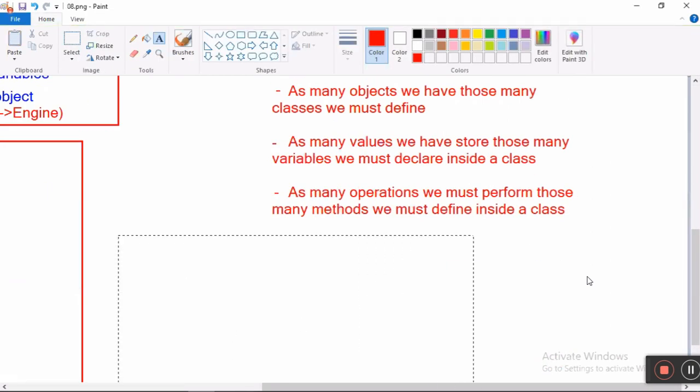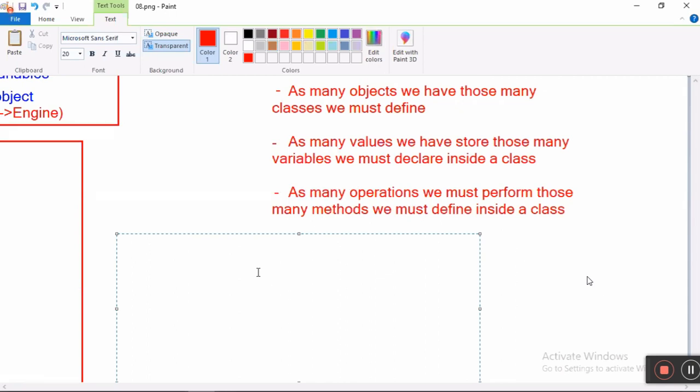Okay, can you tell me? I want to create yesterday's project. I want to create class Person for the Tollywood industry. So I have to take class Person, open bracket, closed bracket. Now this class Person represents one person. That person requires values to store. What are the values of a person? Eyes, ears, hands, legs. Next, name, height, weight.